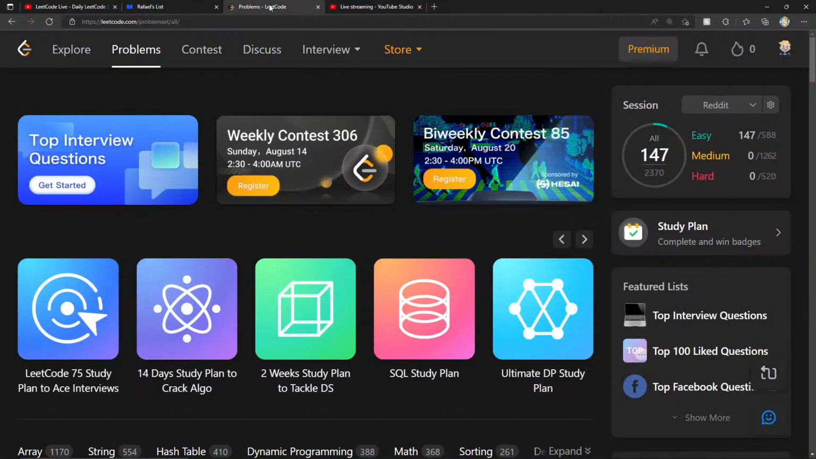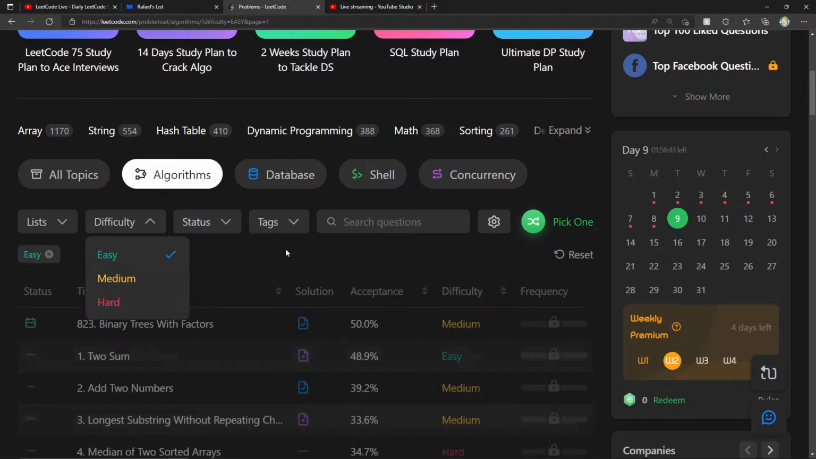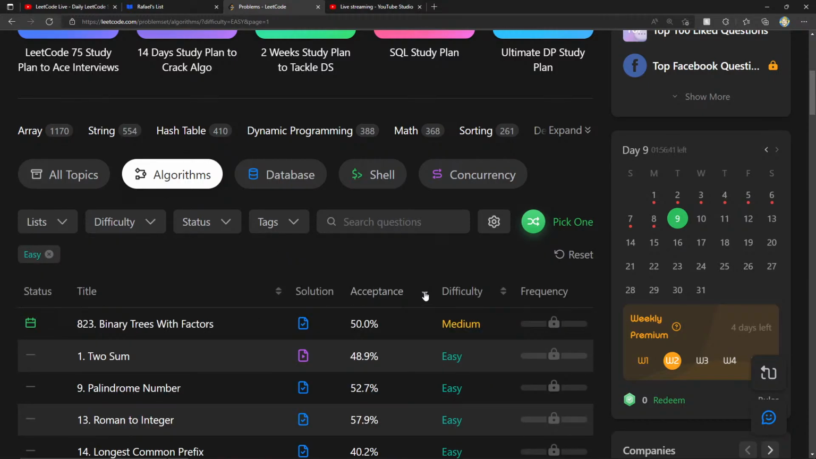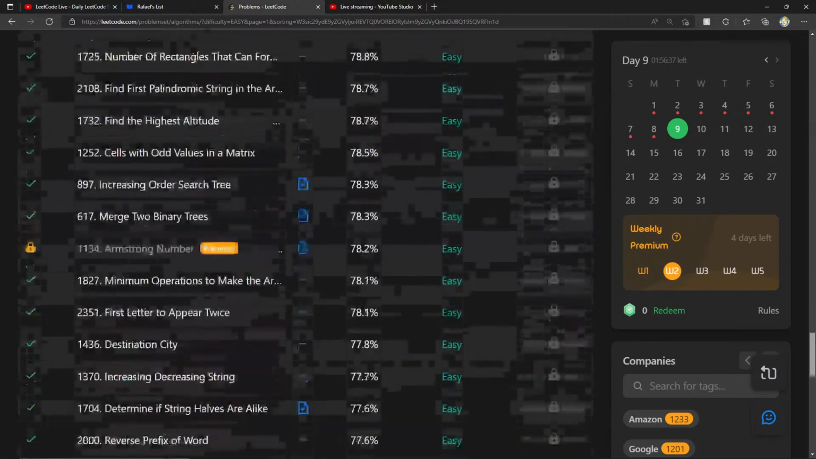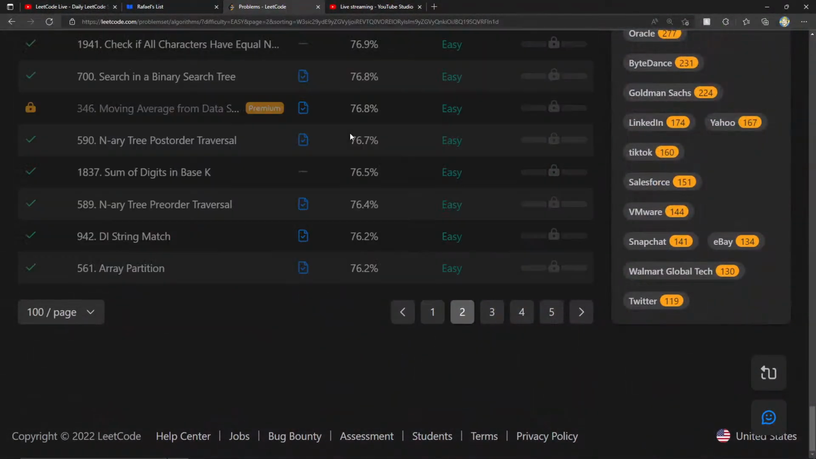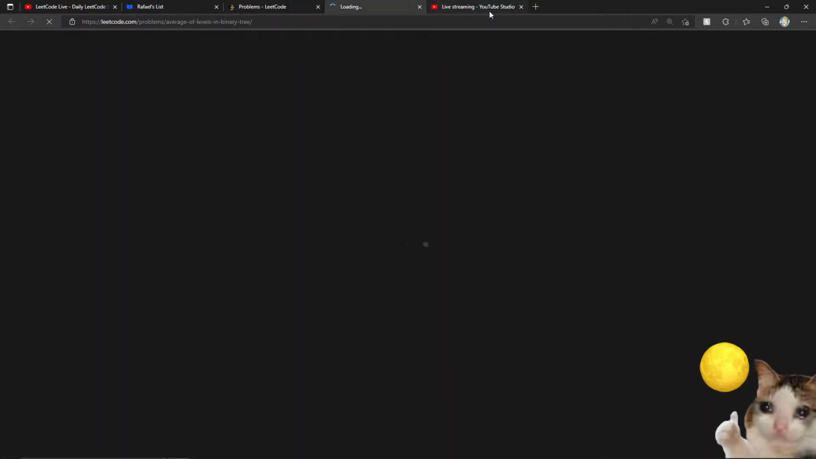All right, so pretty much continuing where we left off. Let's see if we can get over that 150 mark. We're sitting at 147 questions right now. Let's go ahead and try it out. So I'm going to click on algorithms, I'll go to easy, sort by acceptance, and we'll go ahead and go to page 2 because that's where we are. All right, let's start off with a really nice one here.